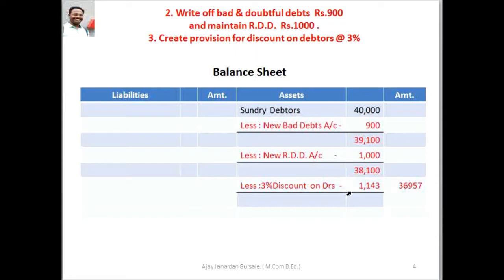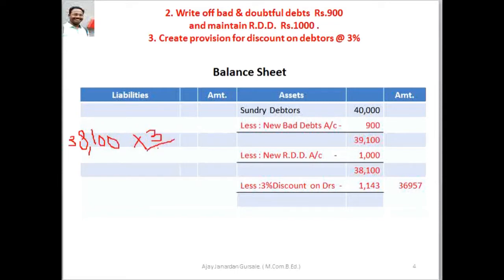The third adjustment, create provision for discount on debtors. Here provision for discount on debtors, we get the figure 38,100 multiply by 3%.